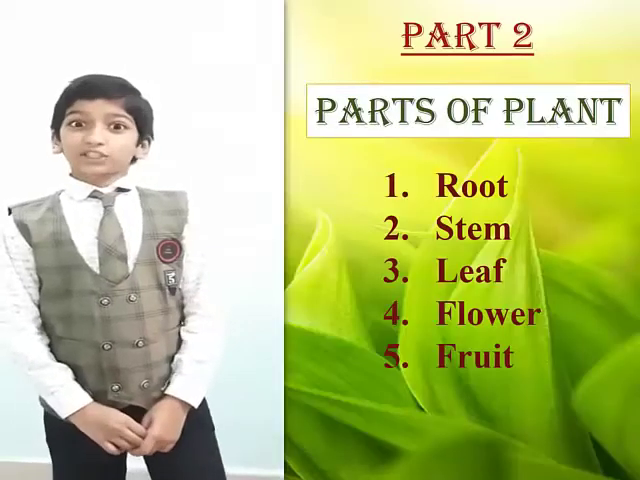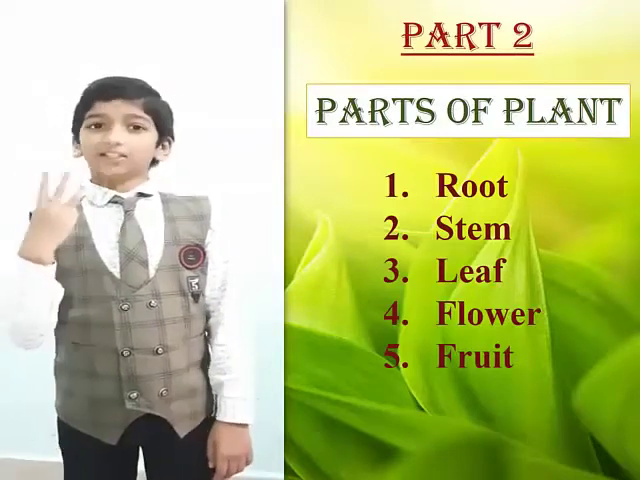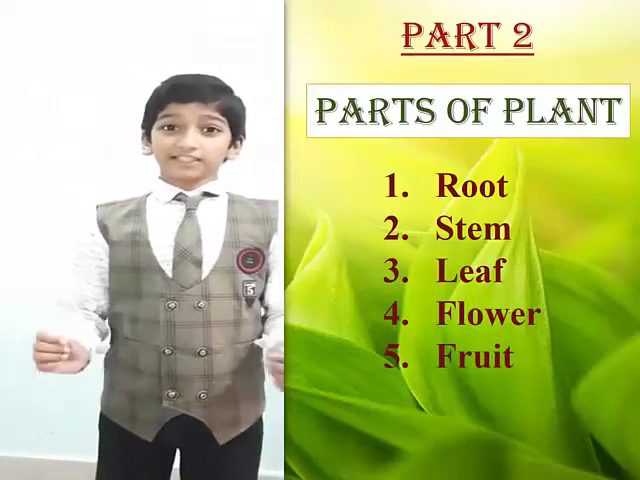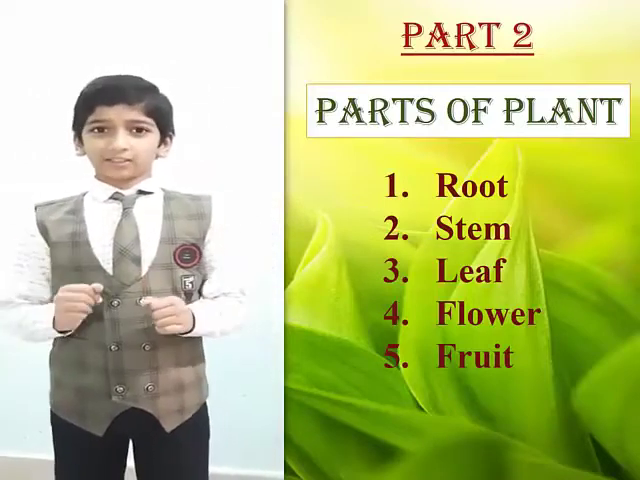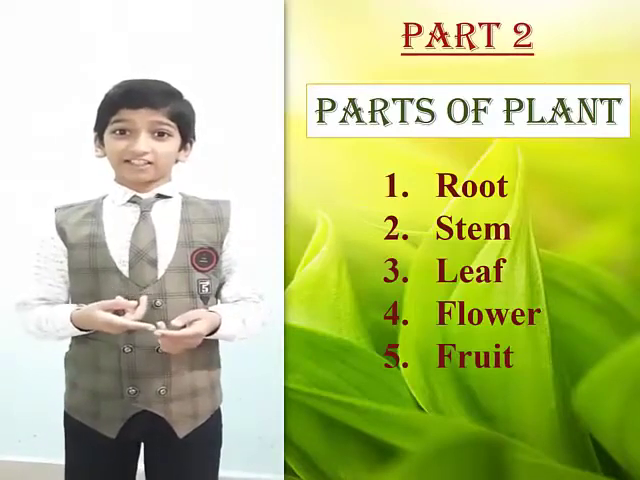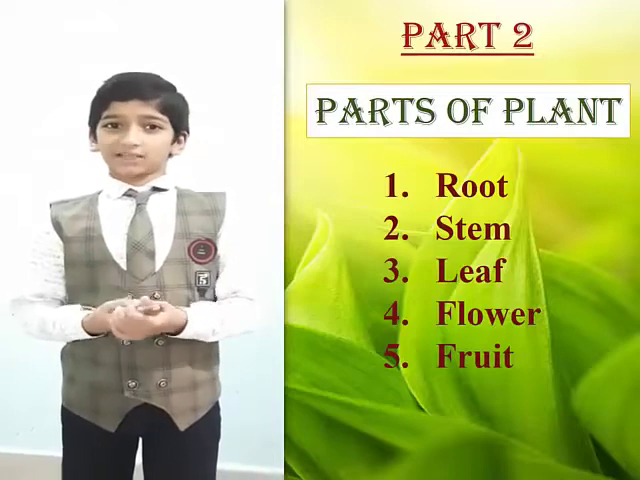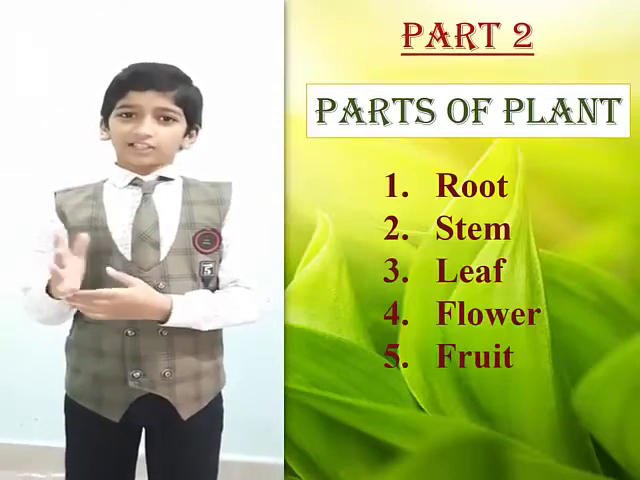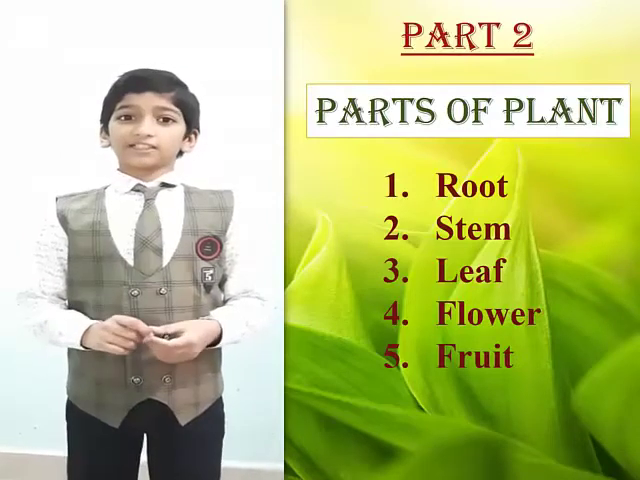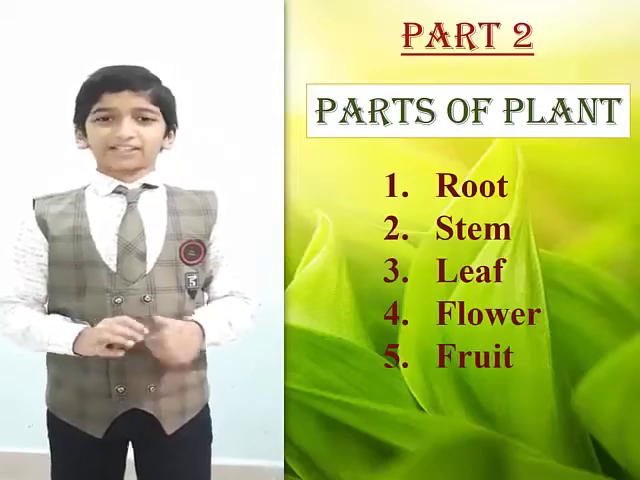Friends, as we saw the different types of plants like trees, shrubs, herbs, climbers and creepers, now we will see the different parts of the plant. Do you know the parts of plant? Which are they? Yes, they are root, stem, leaf, flower and fruit. By the seed of the fruit, new plant can be born from the soil. So let's see about the parts of plant.